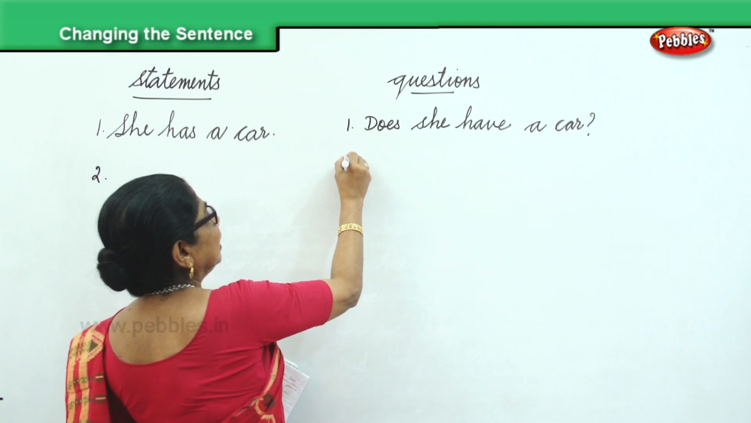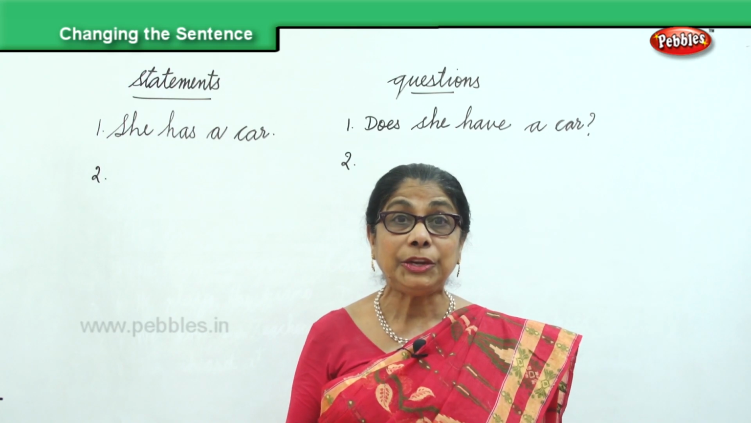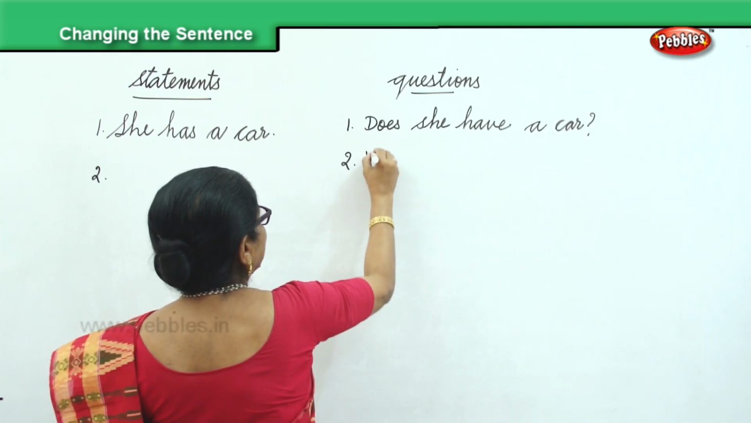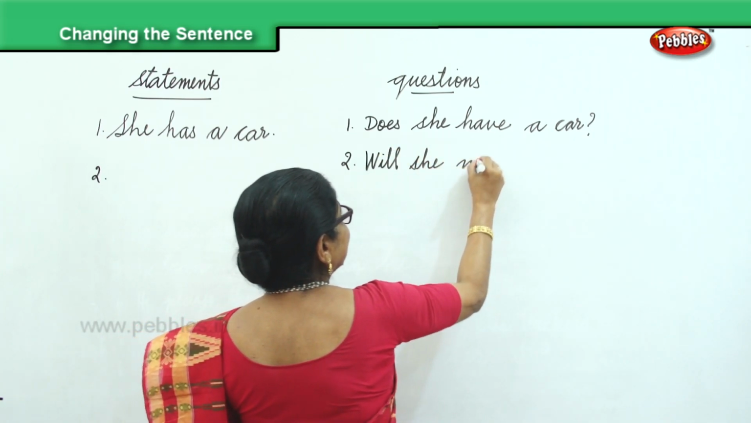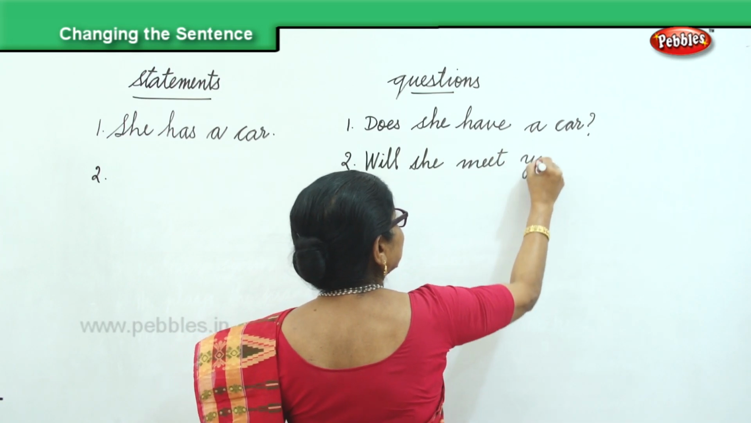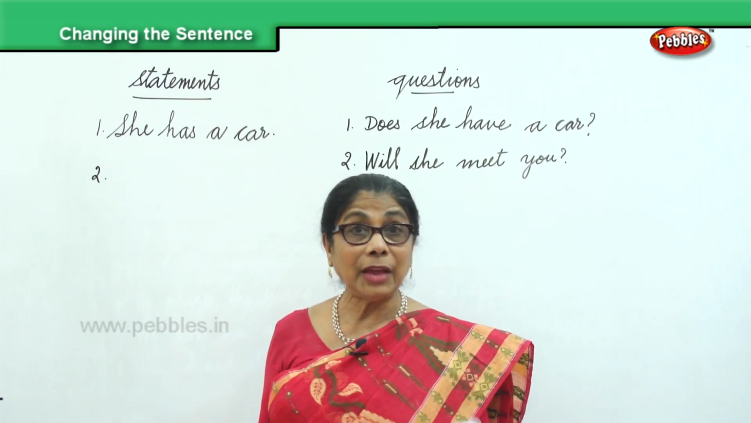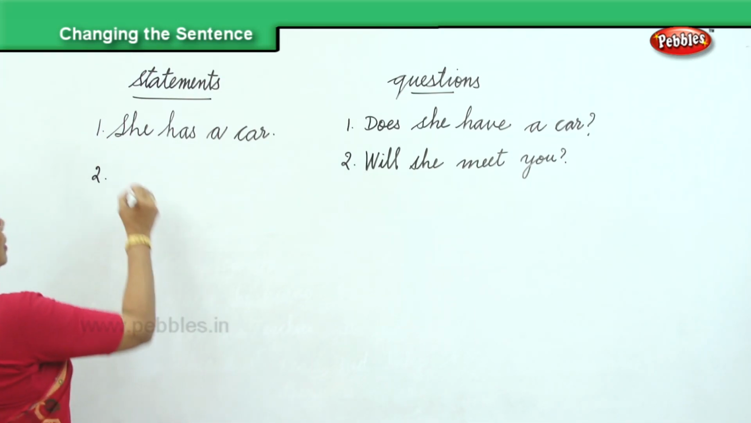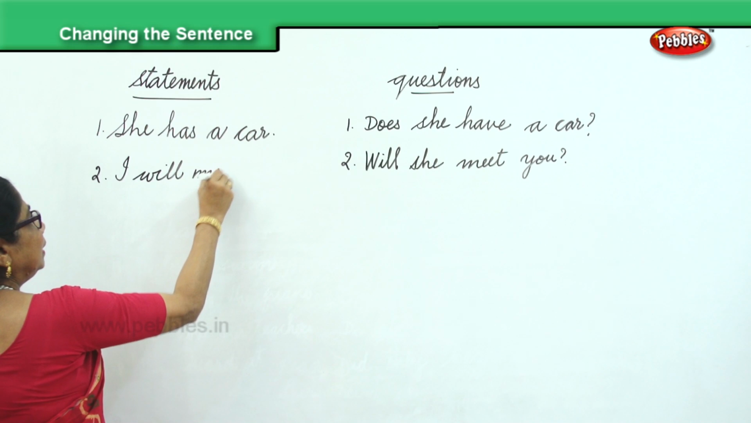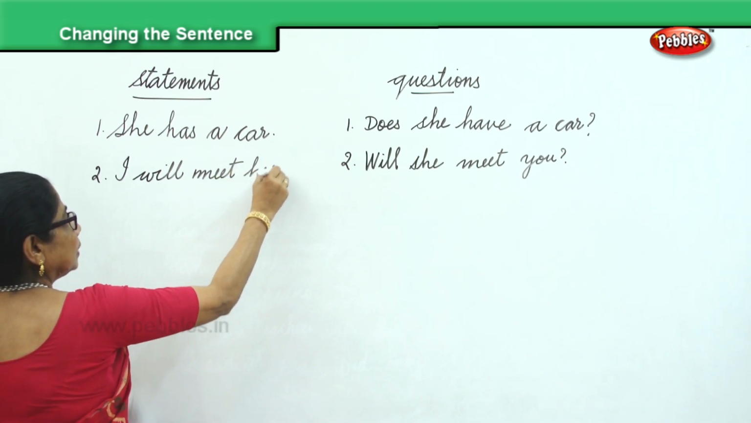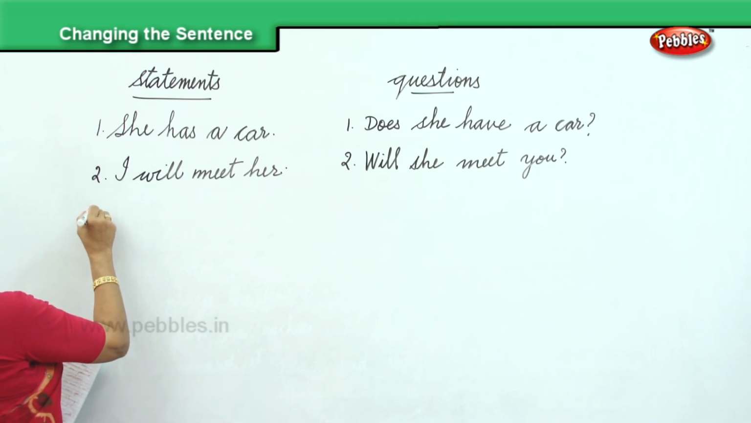The second interrogative question I have for you is, will she meet you? Will she meet you? And the answer is, I will meet her. I will meet her. Will she meet you? Answer is, I will meet her.